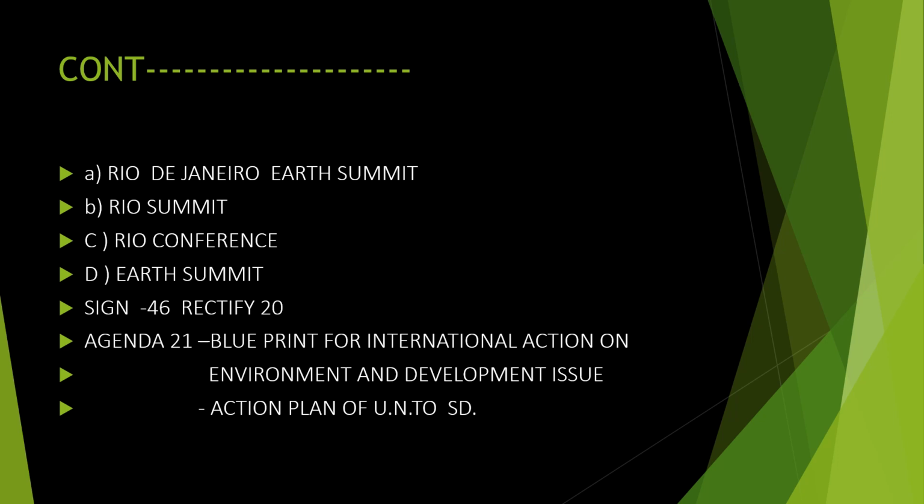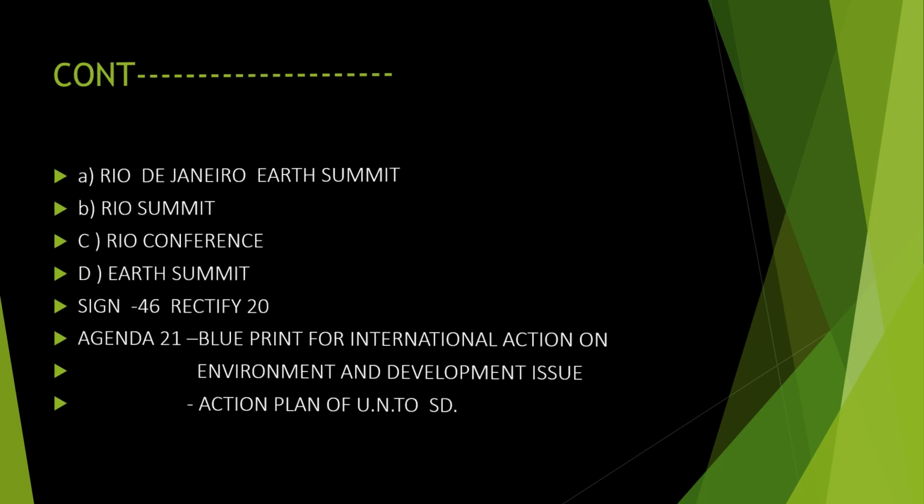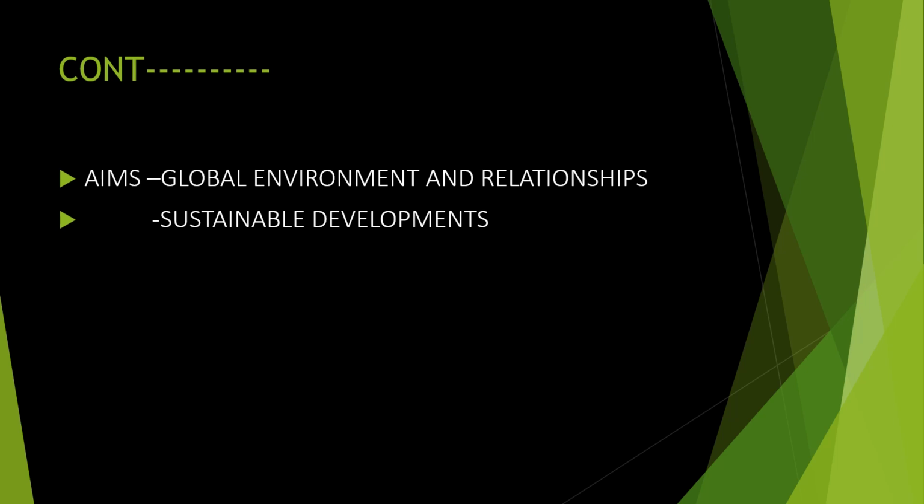And the agenda which came out of it is Agenda 21, and it is known as the blueprint for international action on environment and development issues. It is known as the blueprint to protect the environment, and it is the action plan of the UN for SD. SD means sustainable development. So the action plan for sustainable development was made in the Rio Summit. Understood? What are the aims of it?